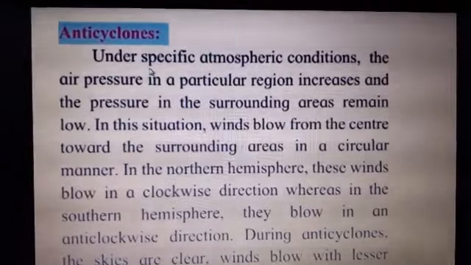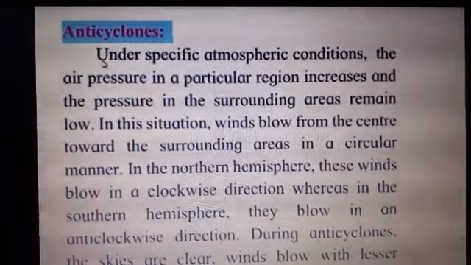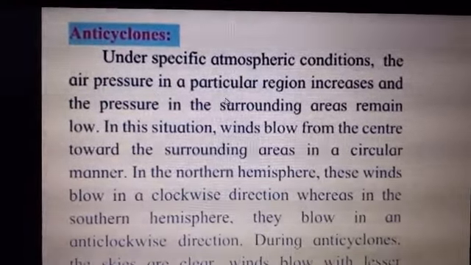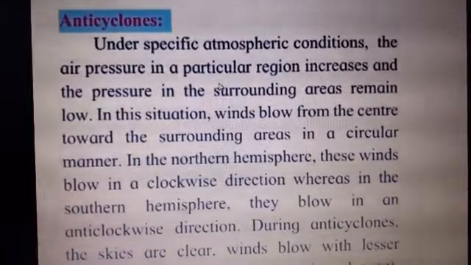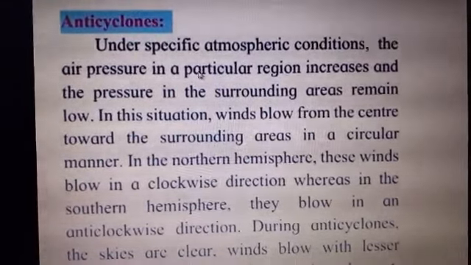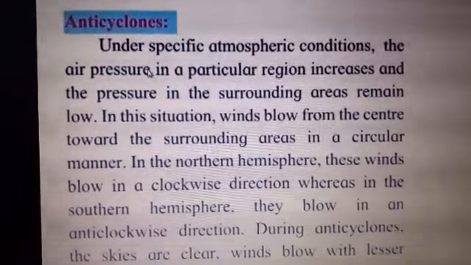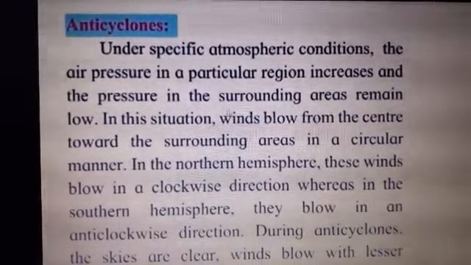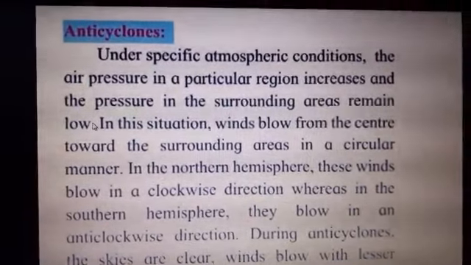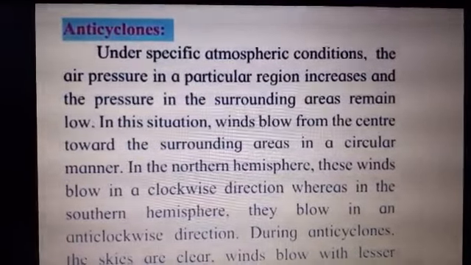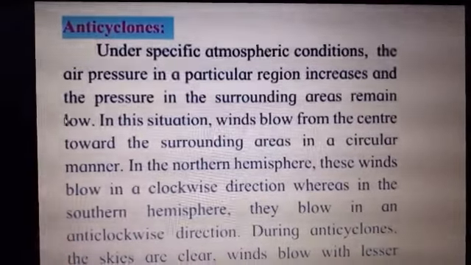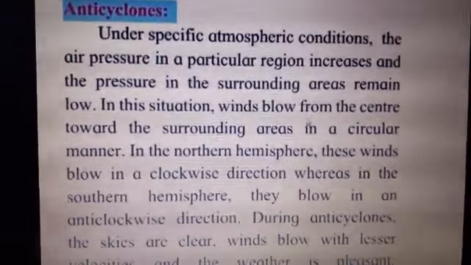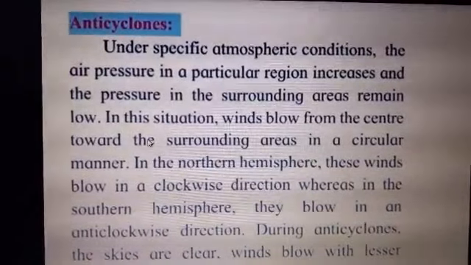Under specific atmospheric conditions, the air pressure in a particular region increases. So where it is increasing children? In the center, in the particular area. So the air pressure in a particular region increases and the pressure in the surrounding areas remains low. So what happens? Outside, that is the surrounding areas, low pressure area is there, and in the center high pressure. In this situation, winds blow from the center towards the surrounding areas.